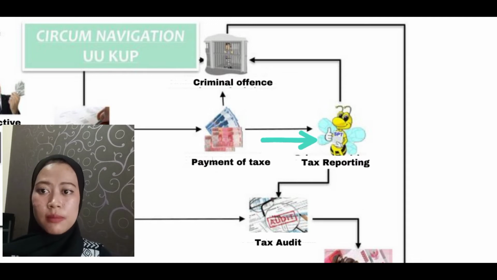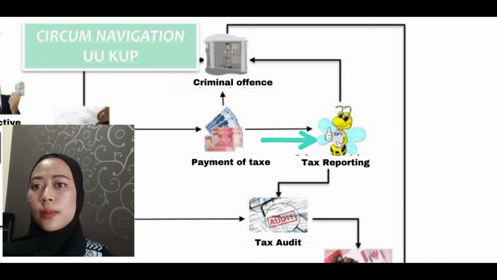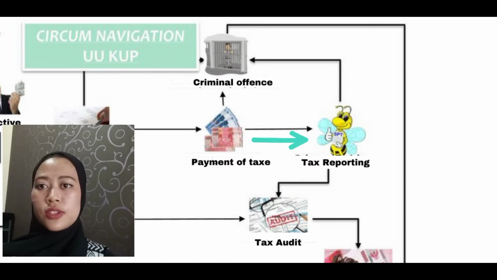After making a tax payment, the taxpayer must do tax reporting. Reporting is done by providing a notification letter. SPT reporting or notification has a period of time whose provisions are regulated by the law. An example for a personal taxpayer's income tax return is no later than 3 months after the end of the tax year. Other regulations are regulated in Article 28, Article 3, Article 4, Article 5, Article 6, Article 7, 8 of the KUP law.